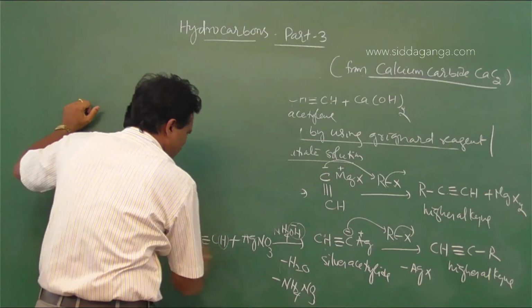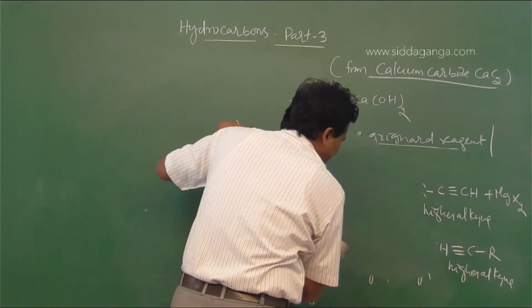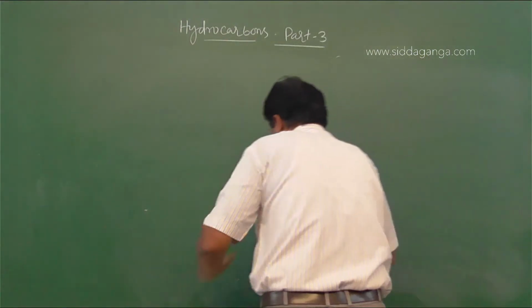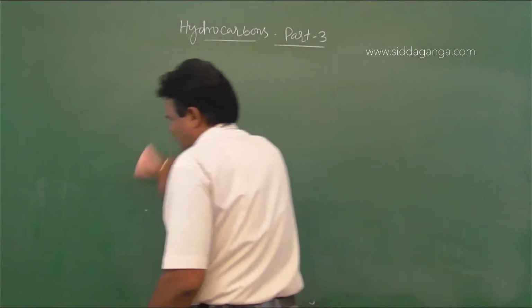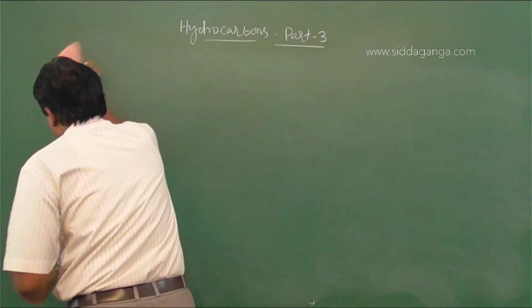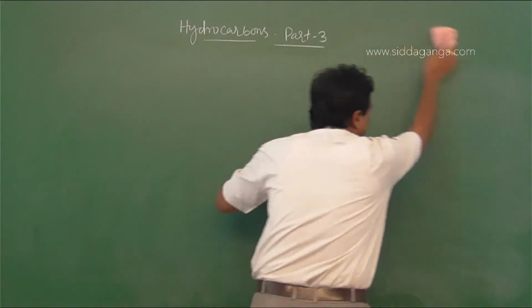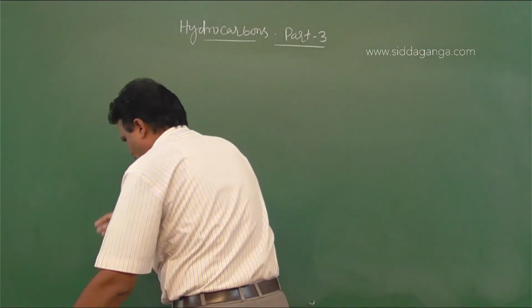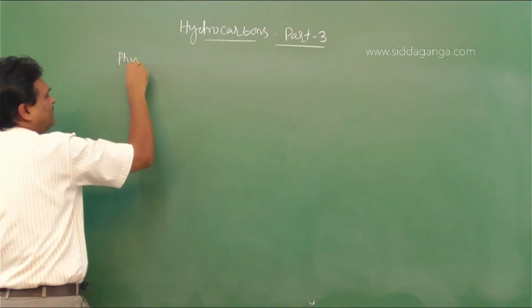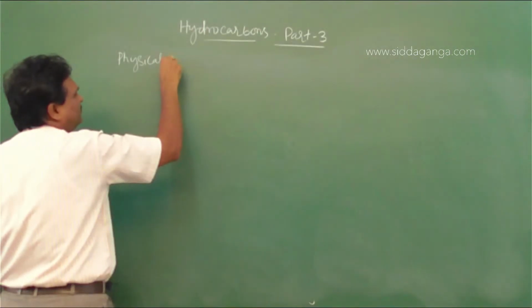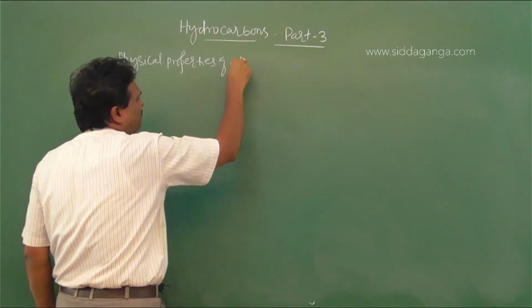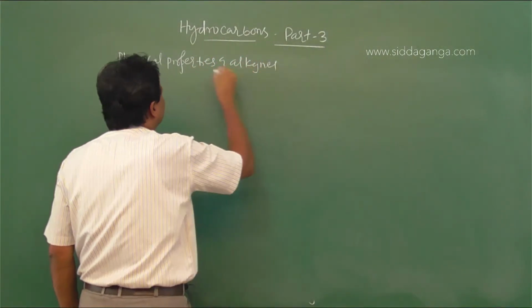What are the physical properties of alkynes?